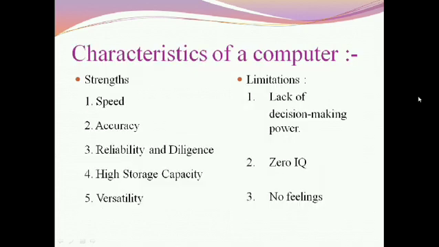Characteristics of a computer. So what are the characteristics? Strengths and limitations. Let us first look at the strengths: speed, accuracy, reliability and diligence, high storage capacity, and versatility. In strengths, we will first learn about speed. Computers are very fast as compared to human beings. The processing speed of computers is in the range of millions to billions of instructions per second.